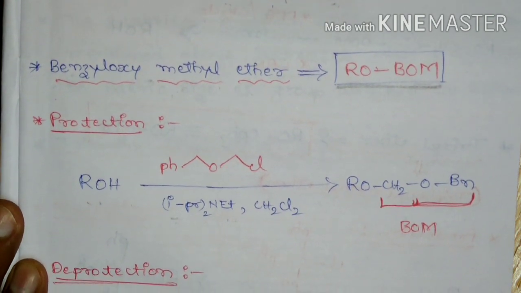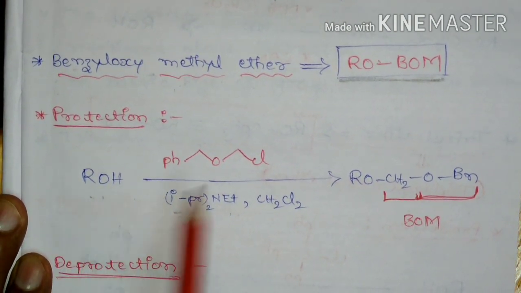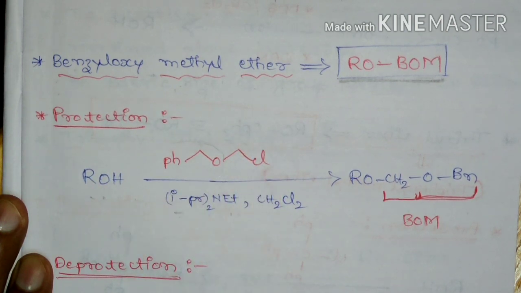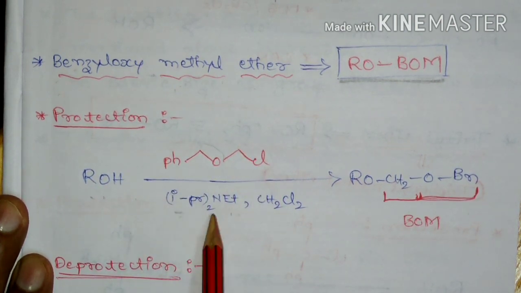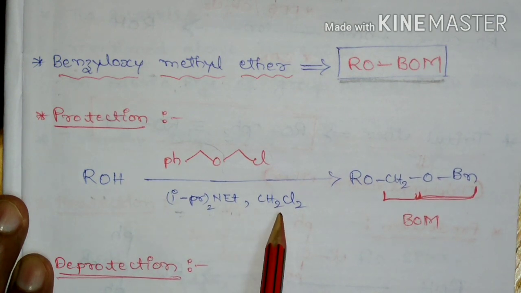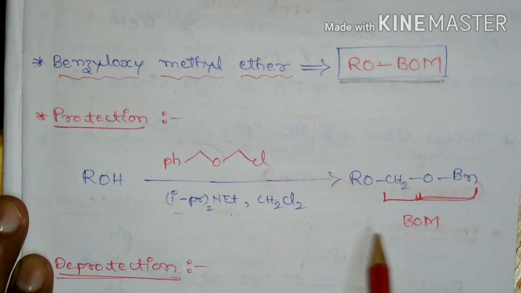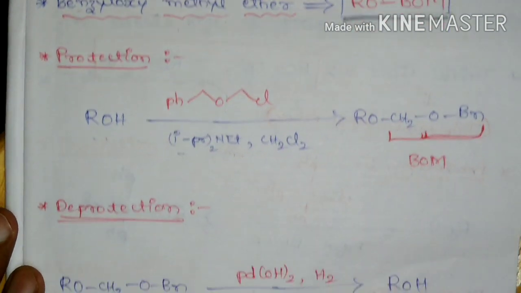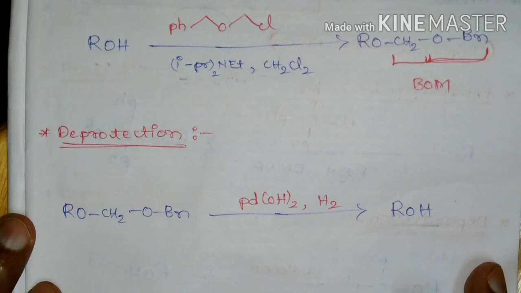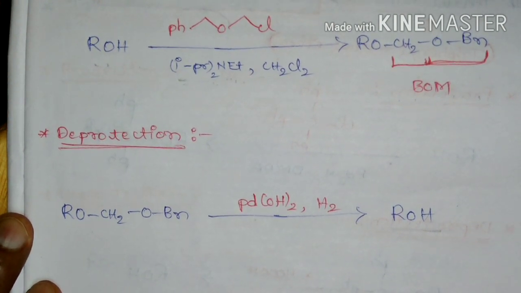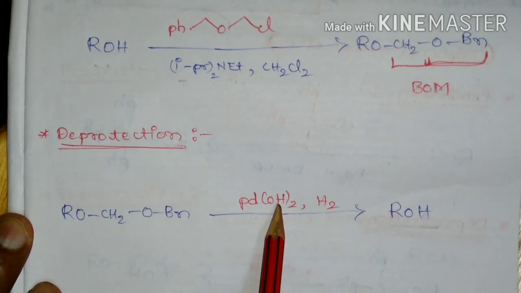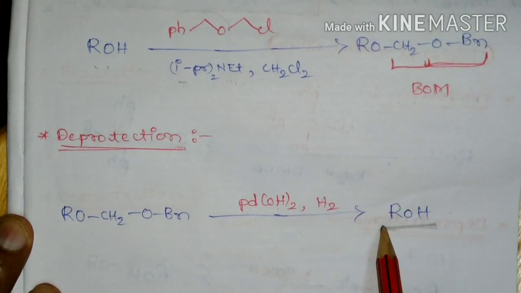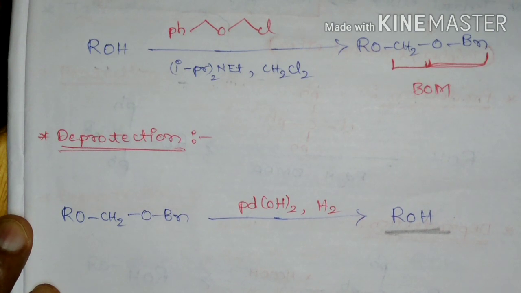If you look at the protection reaction, alcohol upon treatment with benzyl oxy methyl chloride in presence of diisopropyl ethyl amine in dichloromethane leads to the formation of benzyl oxy methyl ether, and this benzyl oxy methyl ether can be deprotected by using palladium hydroxide in hydrogen atmosphere, which leads to the formation of free alcohol.